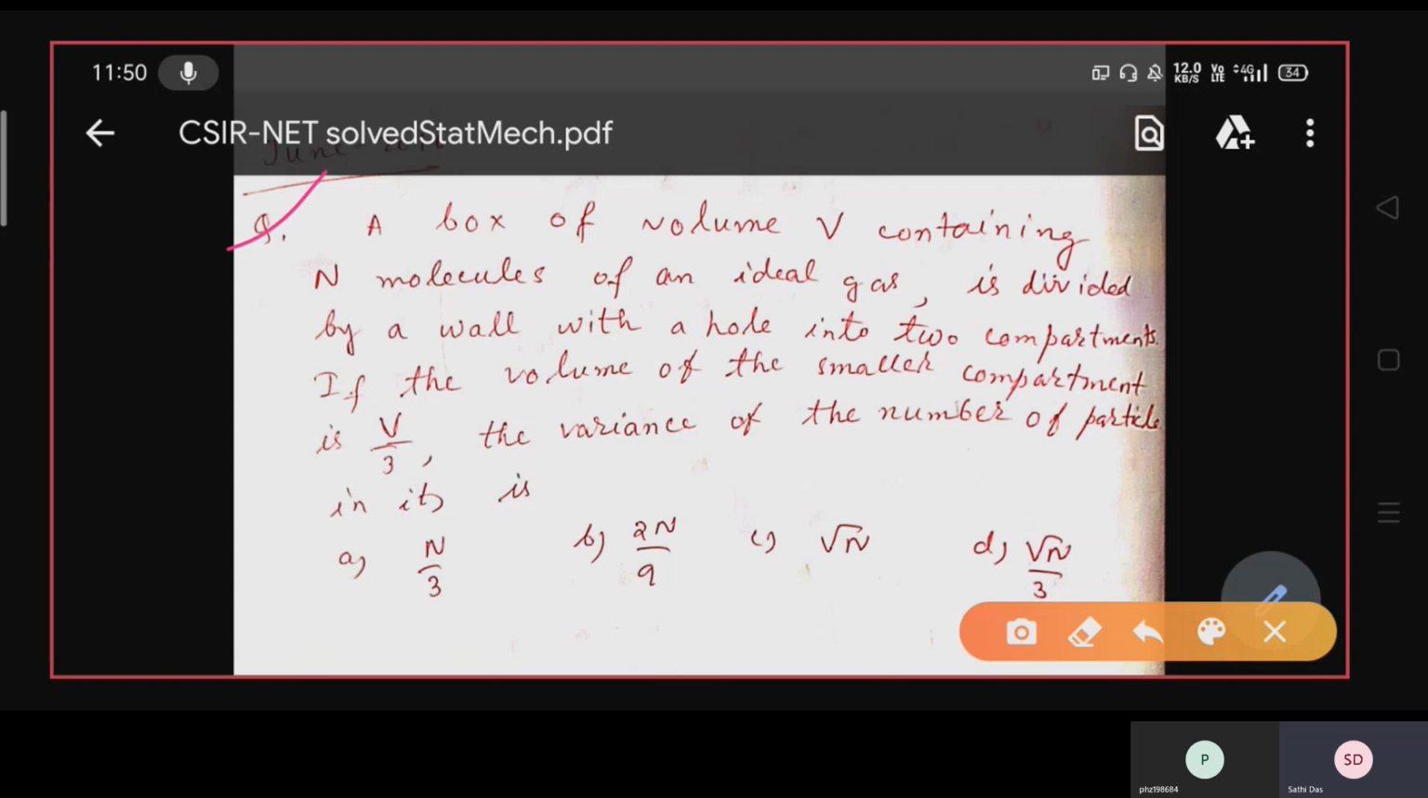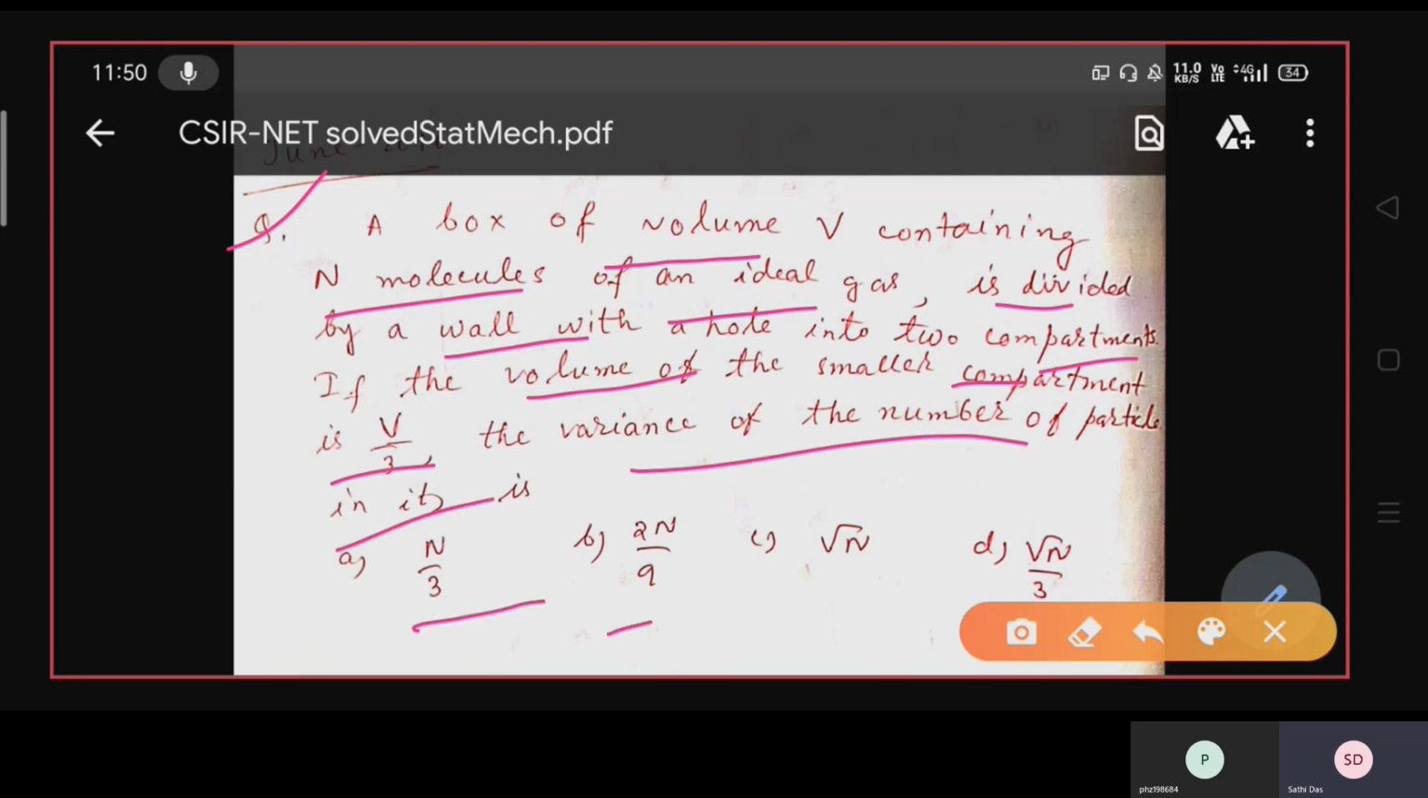This is homework for you. A box of volume V containing n molecules of an ideal gas is divided by a valve with a hole into two compartments. If the volume of the smaller compartment is V by 3, the variance of the number of particles in it is: n by 3, 2n by 9, root 10.